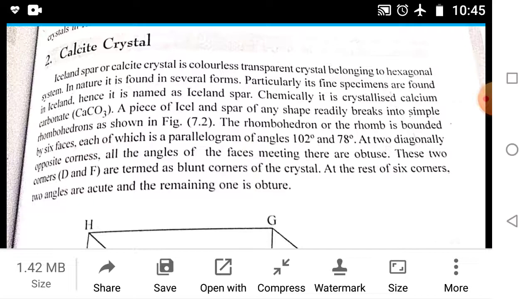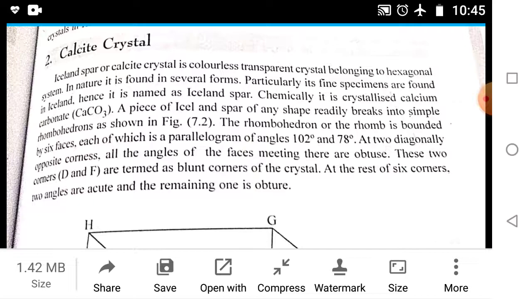A piece of Iceland spar of any shape readily breaks into simple rhombohedrons as shown in the figure. The rhombohedron is bounded by 6 faces, each of which is a parallelogram with angles of 102 degrees and 78 degrees.